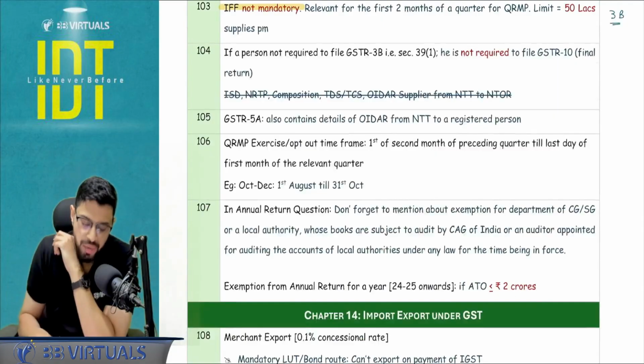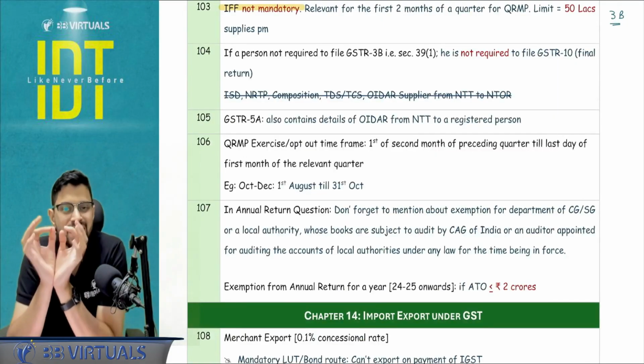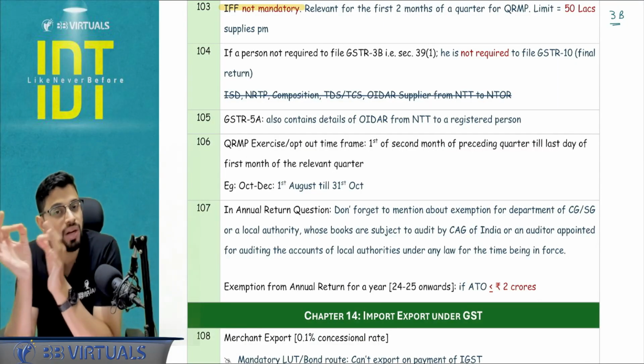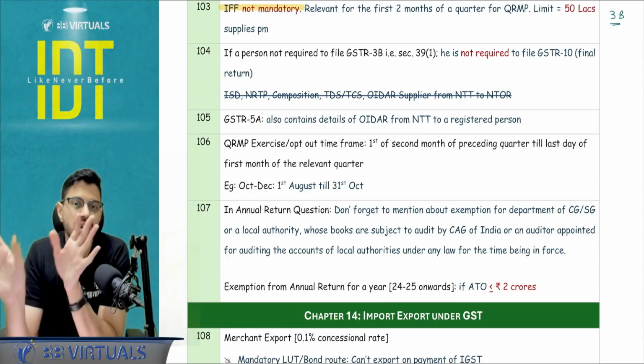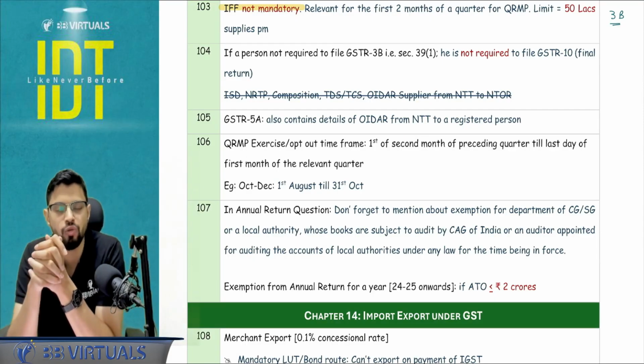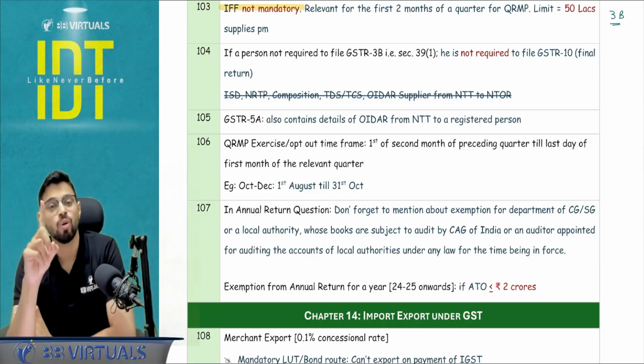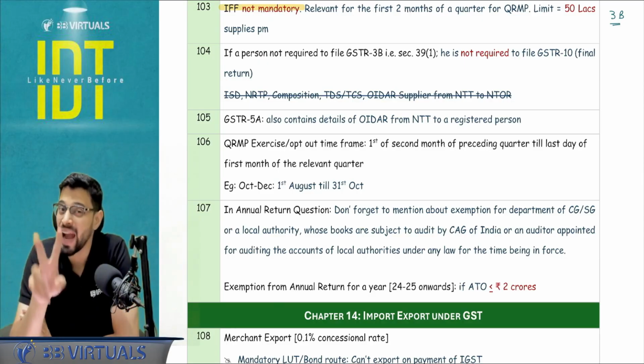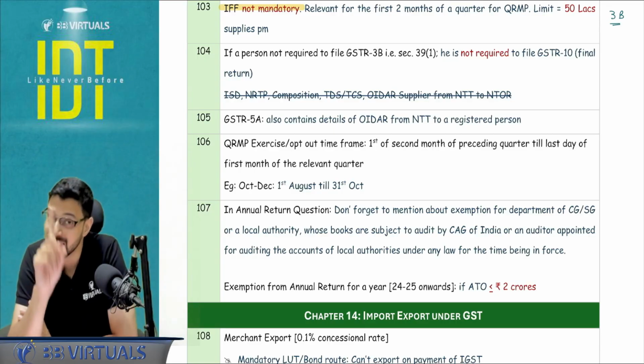Just a point to be noted, if a person is not required to file GSTR 3B, that is return under section 39(1), then in that case final return is not required. Final return, section 45, cancellation: on cancellation you go for the final return. That is applicable only when your GST is cancelled and you were required to file GSTR 3B.